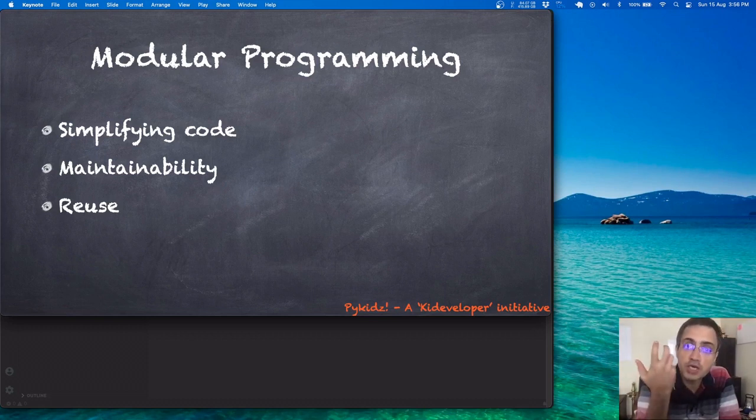So the module itself can be reused in other contexts, right? Like, for example, the math module. So you don't need to duplicate code. The built-in module math is an excellent example. You have a bunch of functions in there, you use all of them, you don't have to write them again, right? Whether it's square root or sine, tan, whatever it is, it does all of that. Cool. So that is the third one.